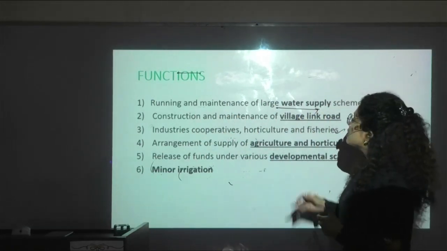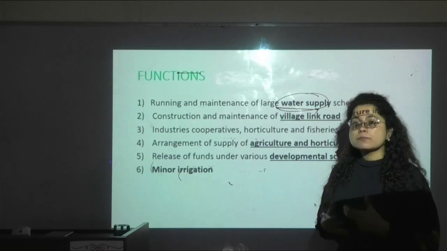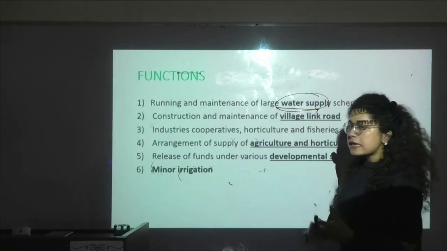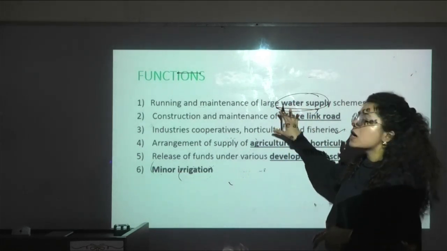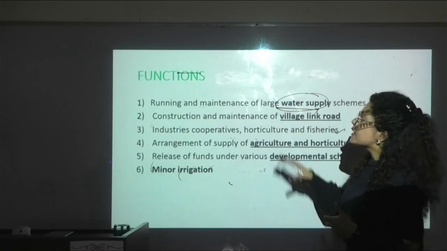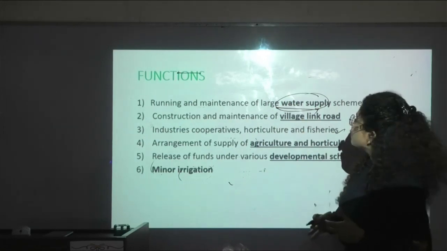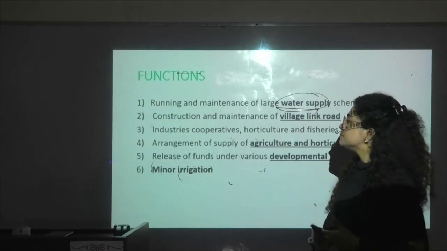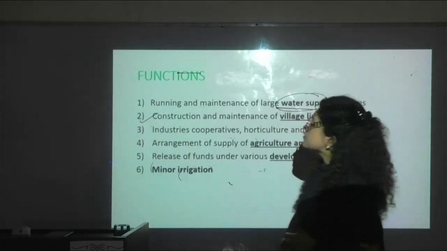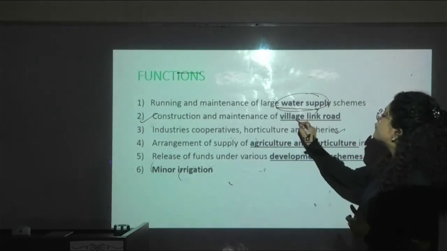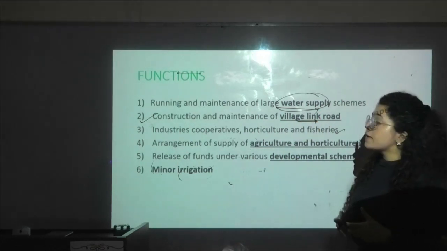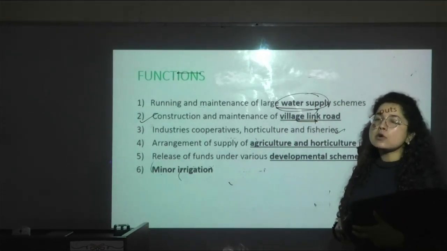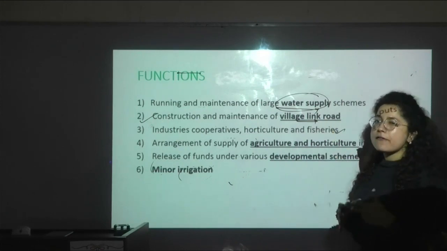Whatever water supply schemes are prevalent at the grassroots level, it will run and maintain, looking at all the nitty-gritty of their implementation. Next, the construction and maintenance of village link roads. The connectivity, and the condition of the village roads, will be looked after by the